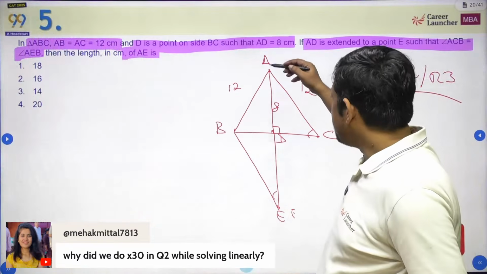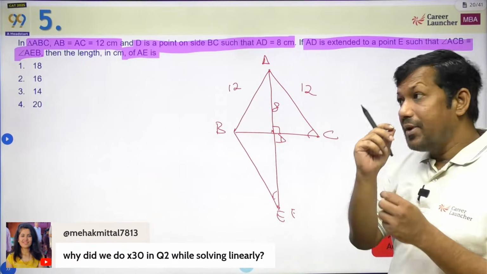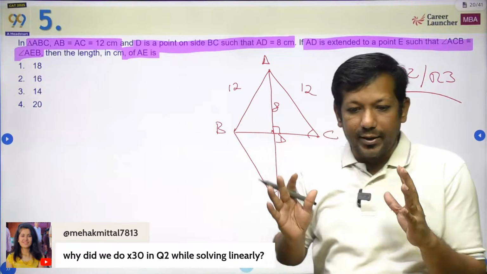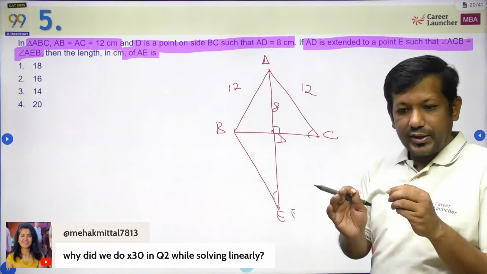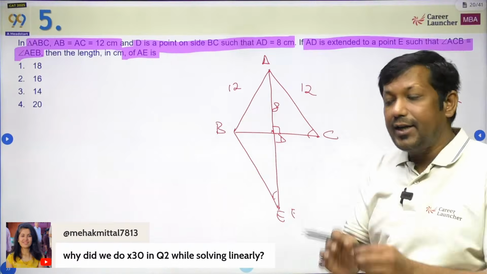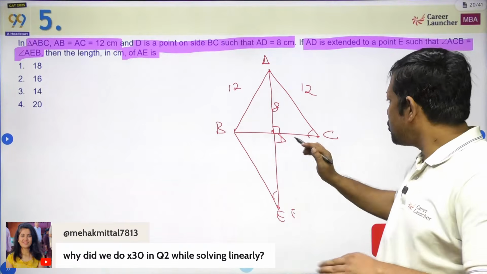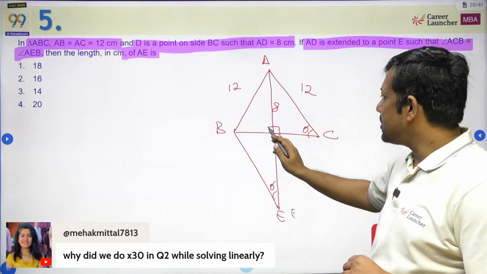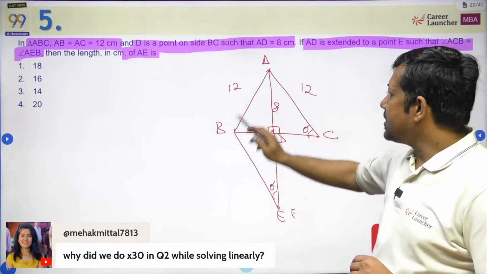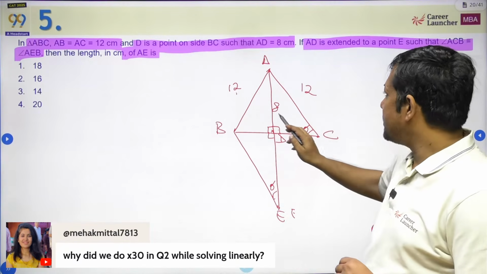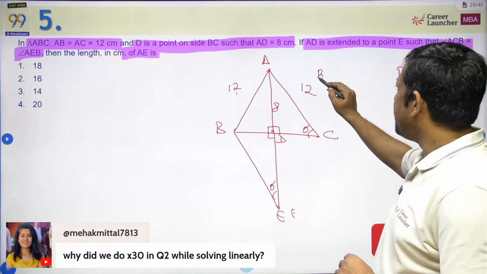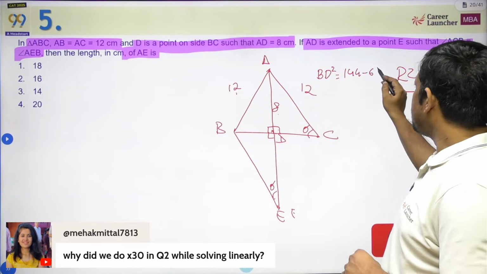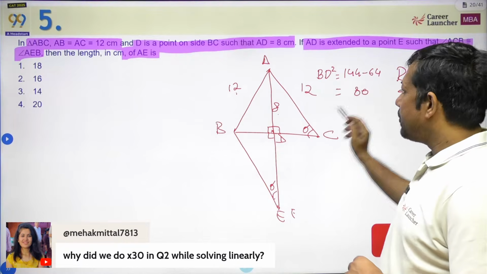So basically, once you have drawn this, remember this, similarity is must, and similarity is not something that is visible all the time. So when you draw the figure, just do one thing to understand similarity, just write down the angles. Value mat likho, kuch bhi likh do. Let's say I am saying this angle is theta, so this is also going to be theta. I have assumed this is 90, so this is also 90, this is also 90. Now this is a right angle triangle. This is 12, this is 8. So what is the length of BD? So I am going to say BD square is going to be what? That is going to be 144. That is 12 square minus 64, or I would say 80. So BD comes out to be root 80.